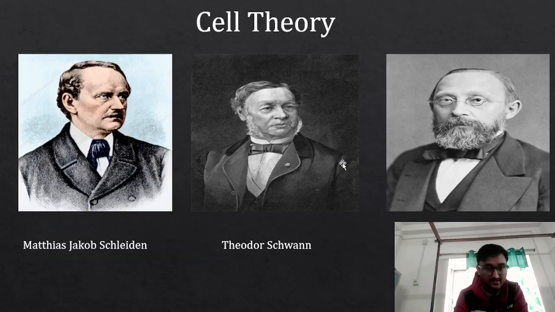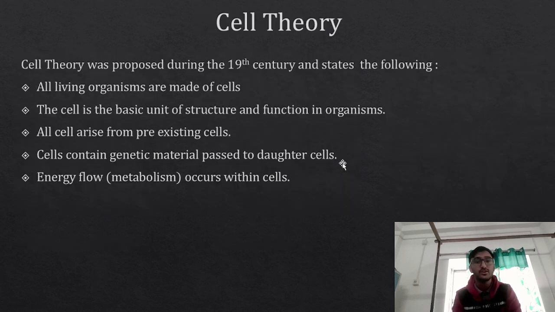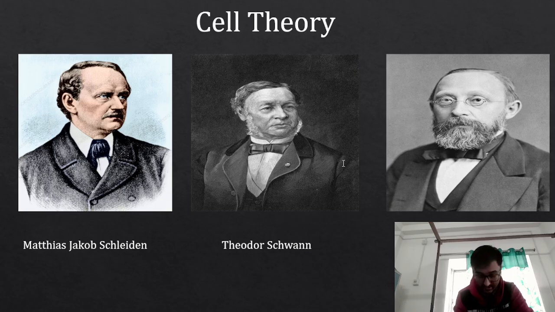Now, coming to the next one, the cell theory. These three gentlemen, Matthias Jacob Schleiden, Theodor Schwann, and Rudolf Virchow, gave something called cell theory. What are the components of cell theory? Let us see. Cell theory was proposed during the 19th century by these three gentlemen. So remember the names, they are very important. Matthias Schleiden, number one, Theodor Schwann and Rudolf Virchow. These three gentlemen gave the cell theory.